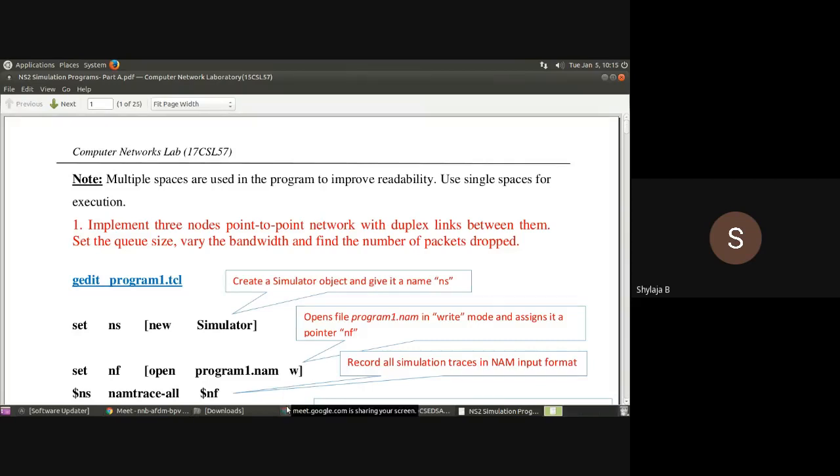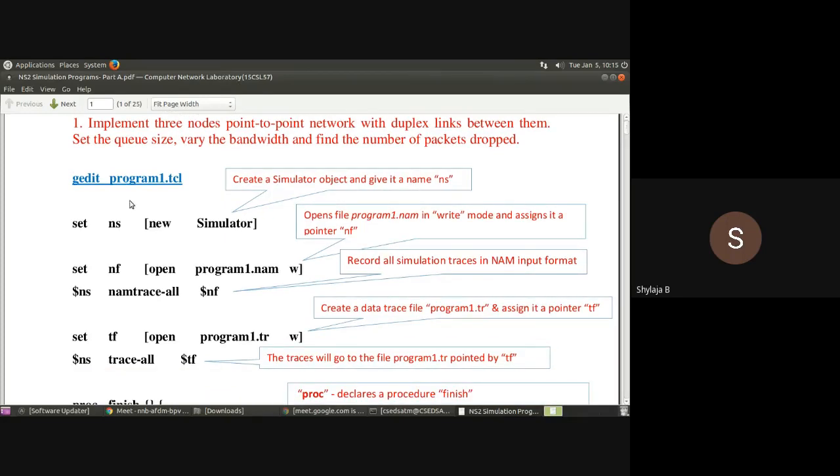Okay, so now I'll just tell you the most common errors, the frequently occurring errors while you execute, usually in the first program. When you first start executing the program, the most common error is that before opening any square bracket, you have to leave a space. If you write, for example, here in the first line, ns, and immediately open the square bracket, then it will throw an error. So remember to leave a space before opening the square bracket.